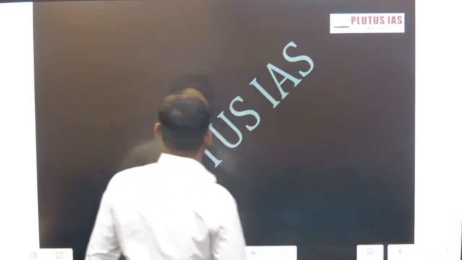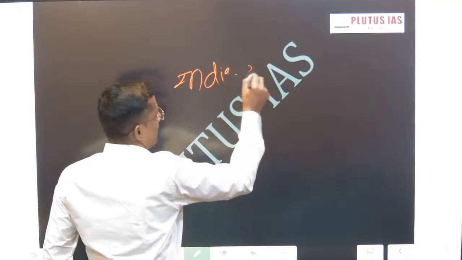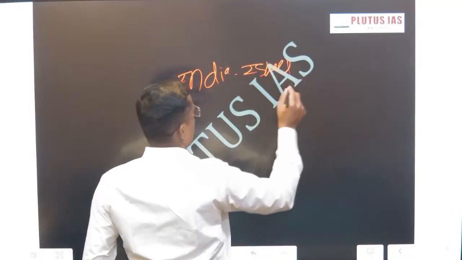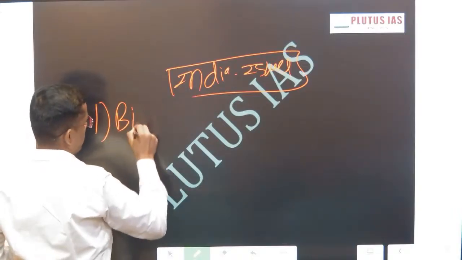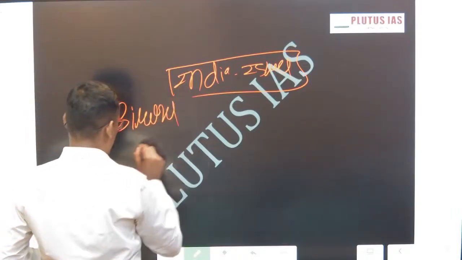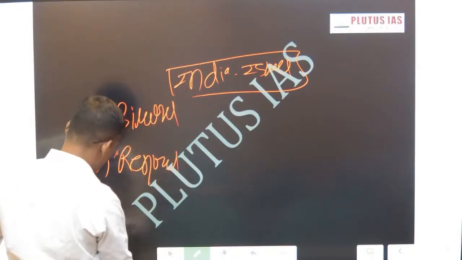This is nothing but India-Israel ties. I'm giving a short outline. The first one is bilateral level, the second is regional level, the third is global level.